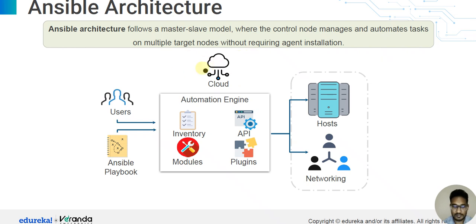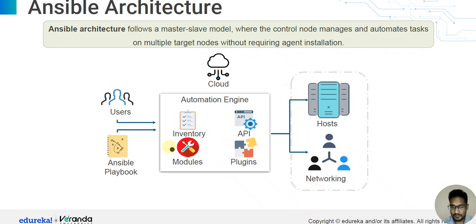This is the cloud server. The user writes an Ansible playbook. So there is the Ansible automation engine, inventory, API, modules, and plugins. Ansible supports plugins. This is the host server.